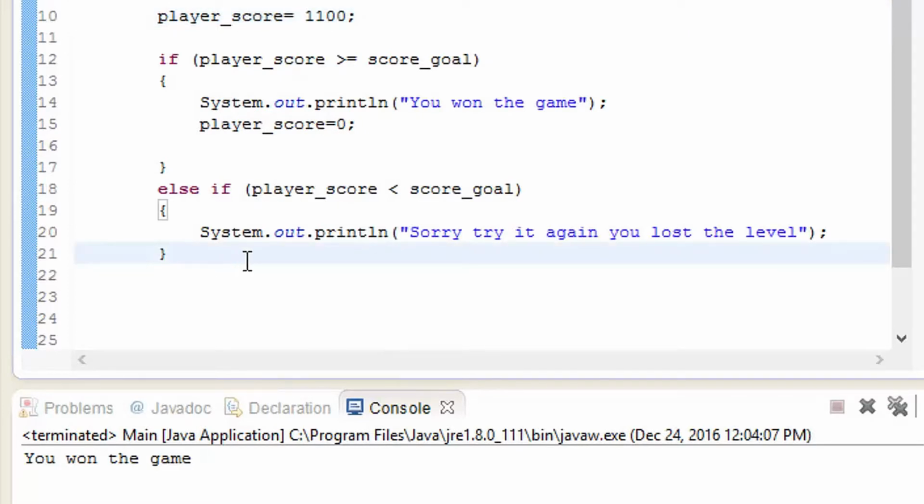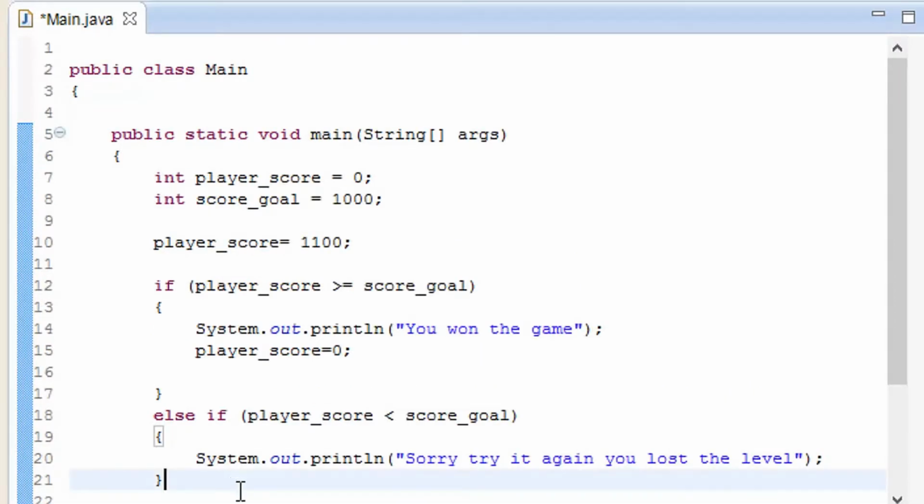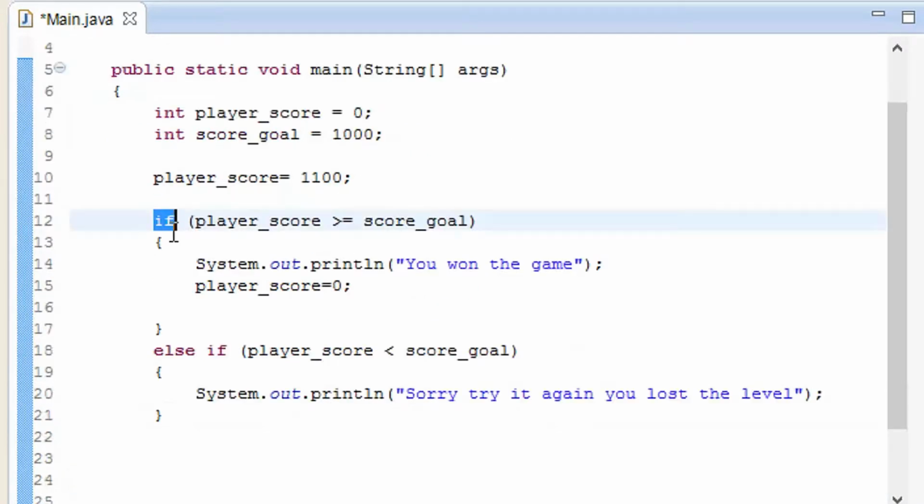Next I have one more thing that I wanted to teach you. As you know, there are only two options, that you win or lose. How can I teach you about one more else statement? So I came up with an idea. What if the score goes to the exact score of 1000? I'm going to give him a bonus point. So on the next condition, what do we have to do? I taught you about the if statement, the else if statement, and I'm going to teach you about the else statement.